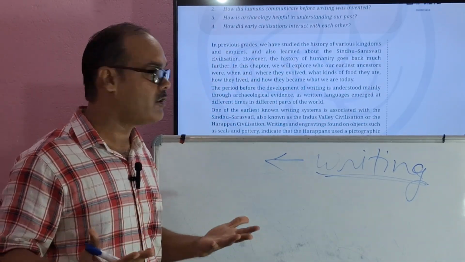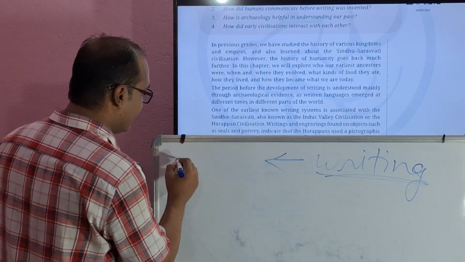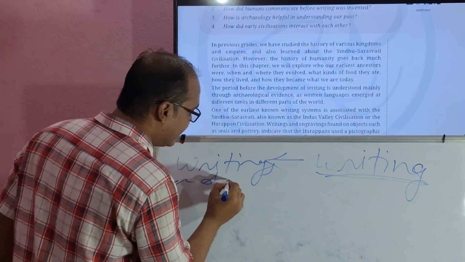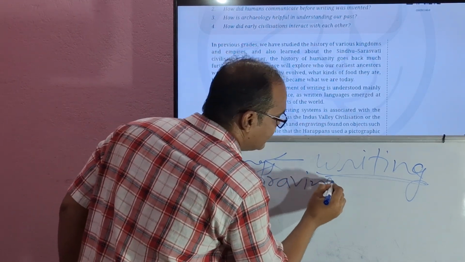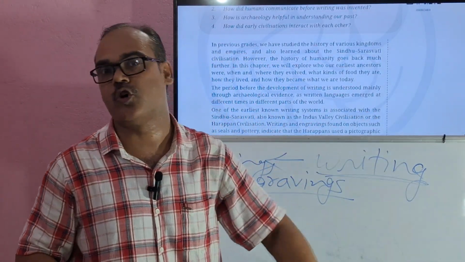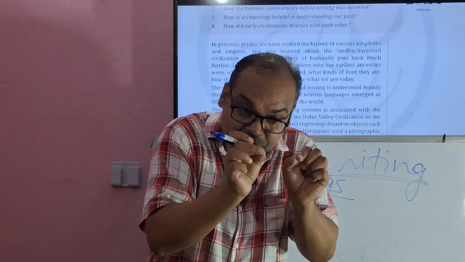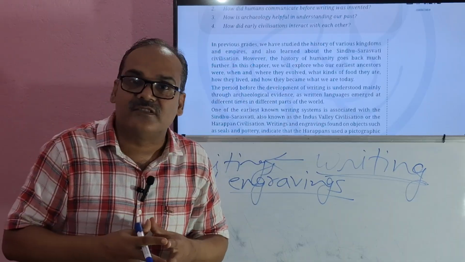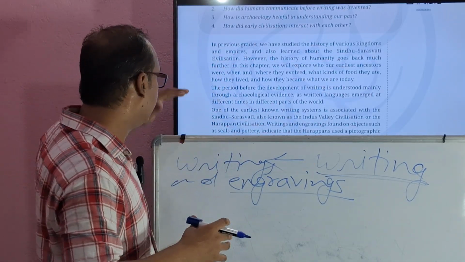And what we have got here: writings and engravings found on objects. Engravings means the things which are engraved on the objects. It was found written on the objects. The archaeologists found different types of objects, and different signs were made on those things. Different signs were inscribed. It was written. Got it?